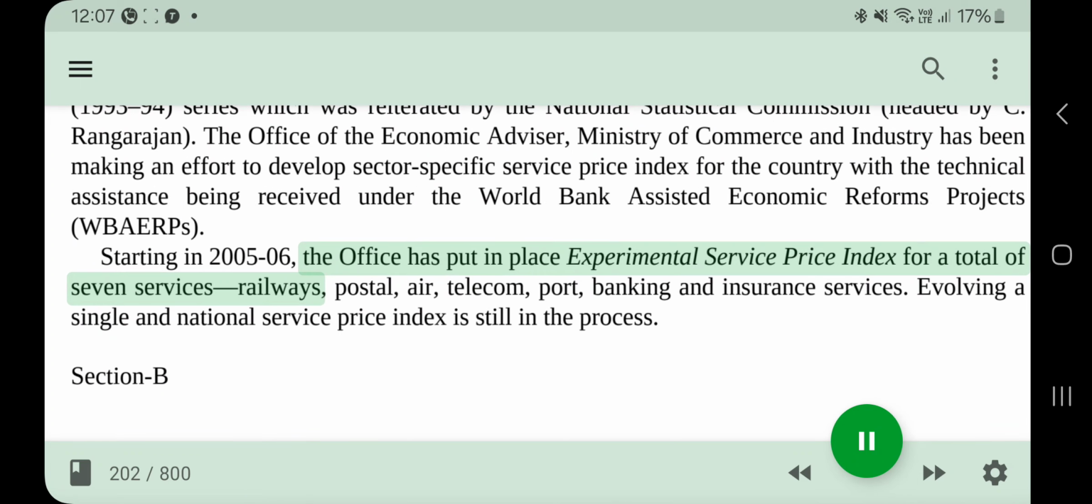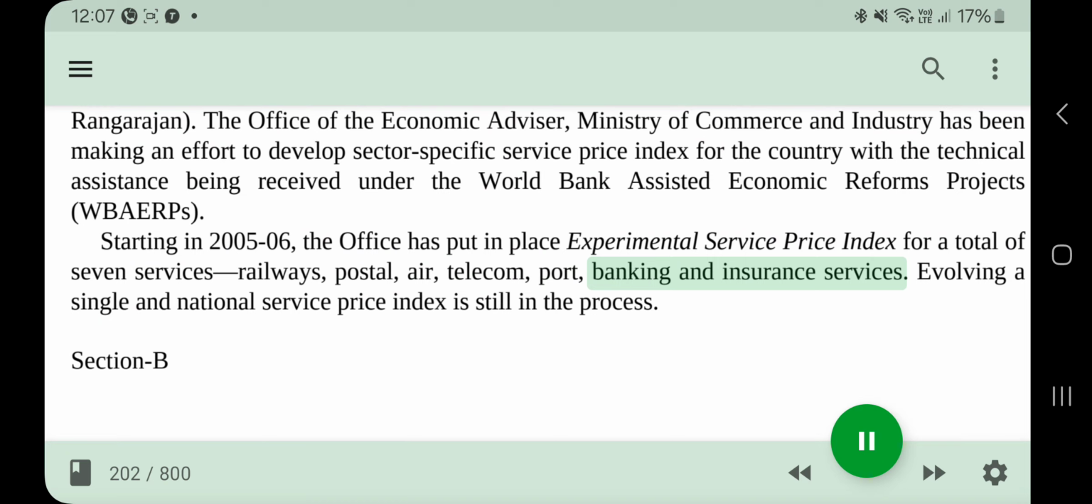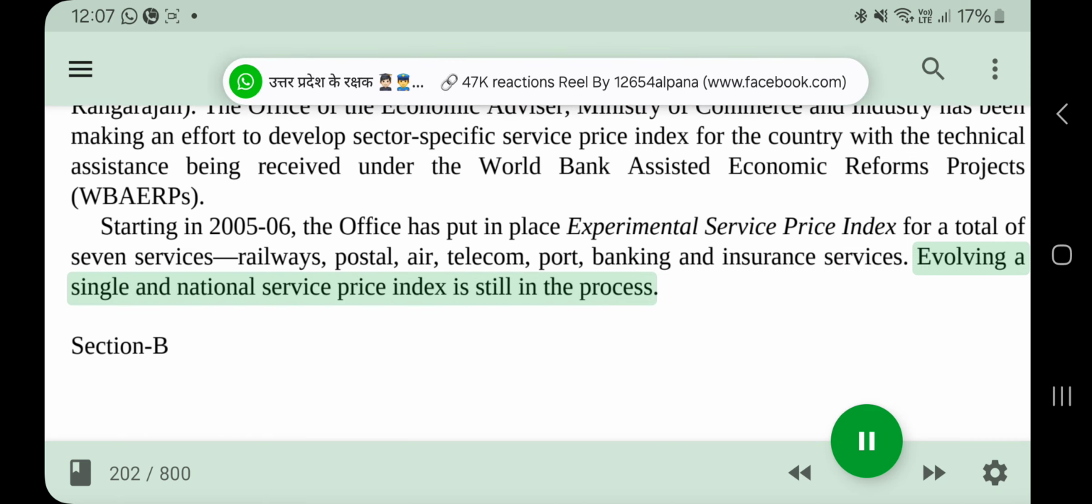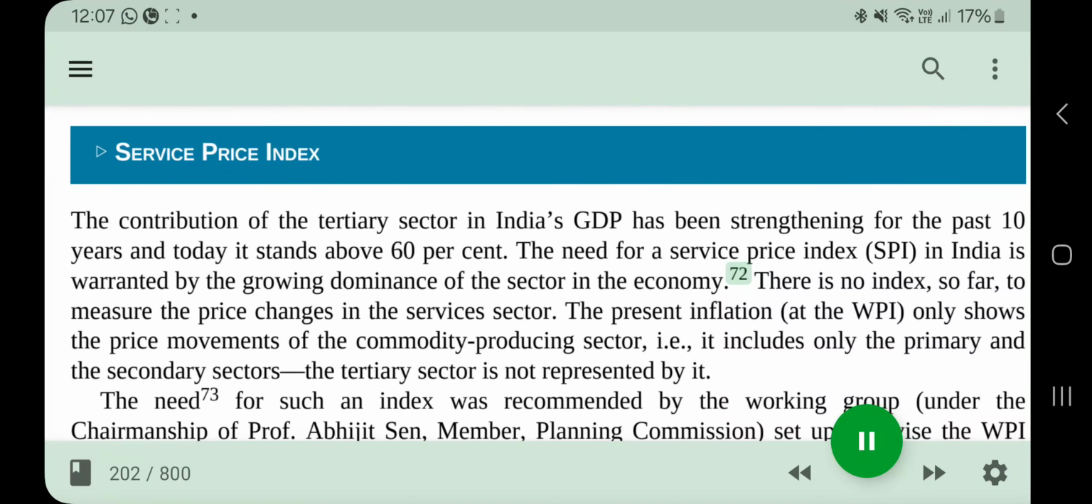Starting in 2005-06, the office has put in place experimental service price indices for a total of 7 services: railways, postal, air, telecom, port, banking and insurance services. Evolving a single and national service price index is still in process. Section B.